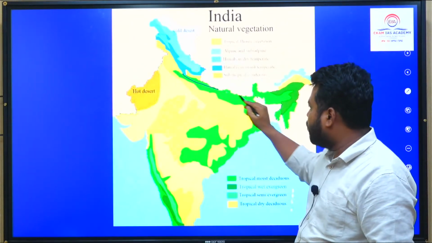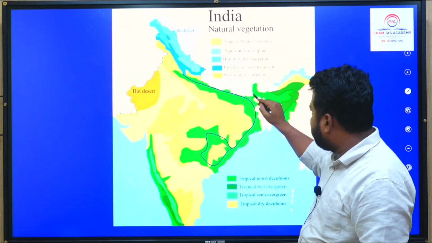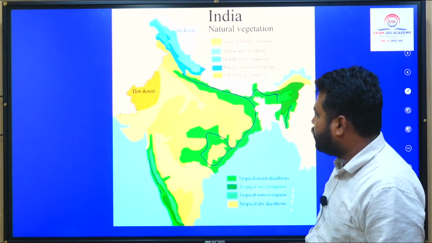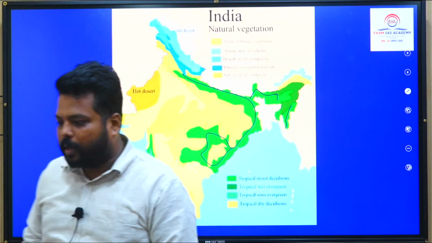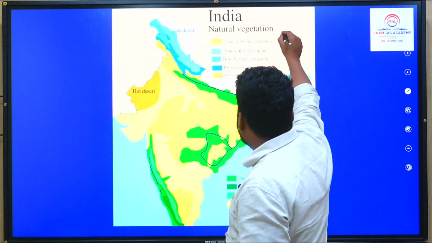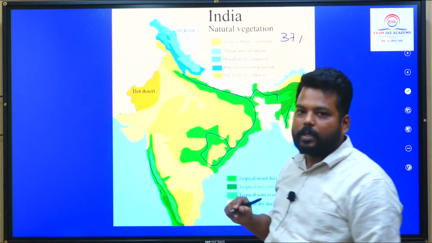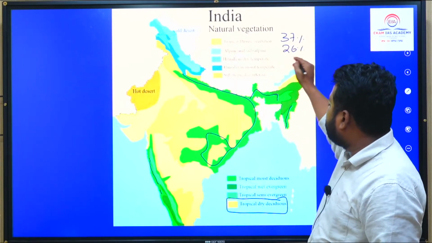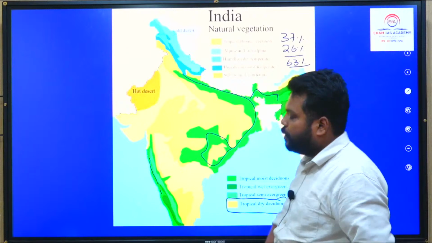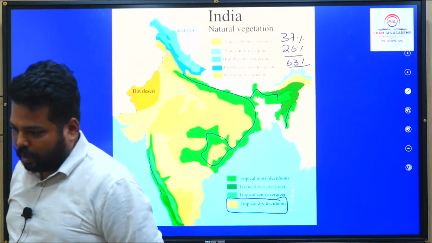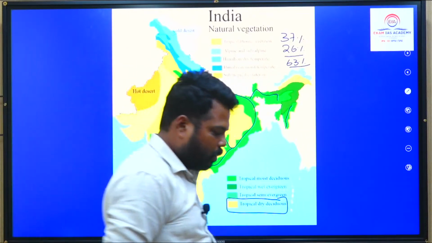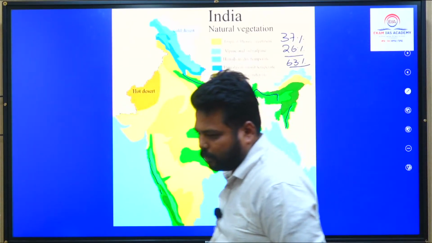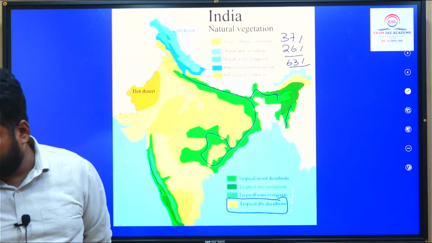Remember moist deciduous forestry, very important, because out of the 100% of vegetation, moist deciduous covers 37% and tropical dry deciduous covers 26%. So total it shall be 63%. Got this point, everyone? Clear?